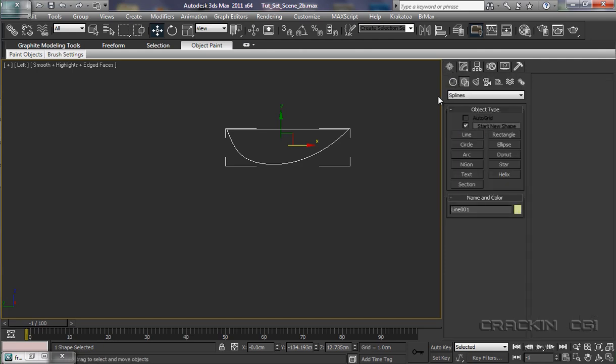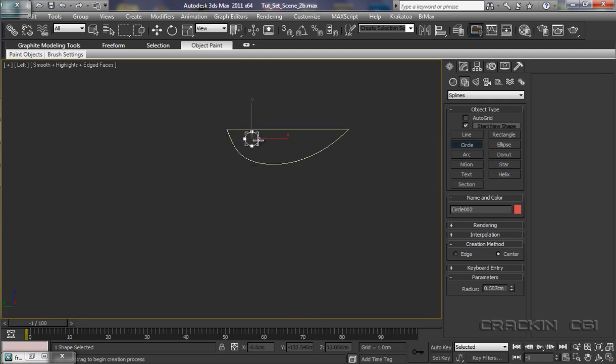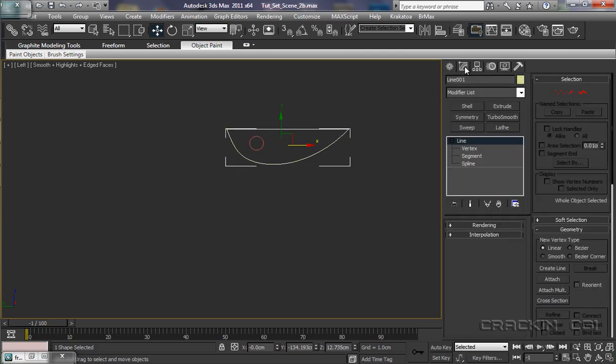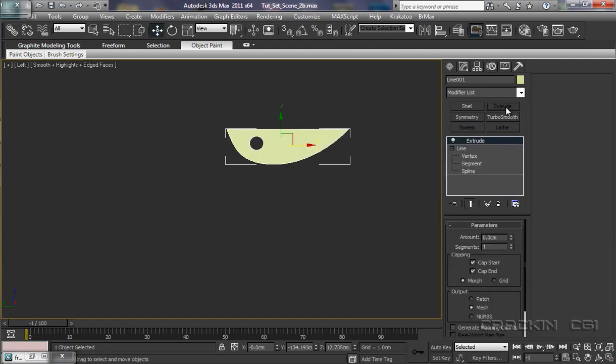into splines again. I'm going to select a circle. Now we're going to place this circle about there. Well, let's move it down a touch. Say about there. Now we'll select this one, pop up to modify. We've got line there, and I want to attach that one there. Let's now extrude. There we go. We've got our caps.